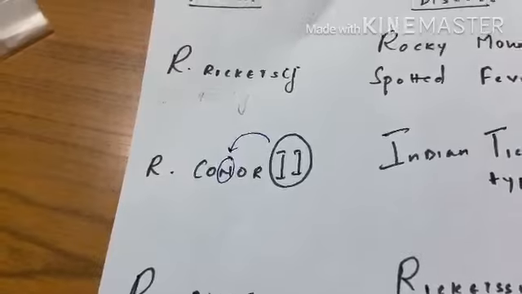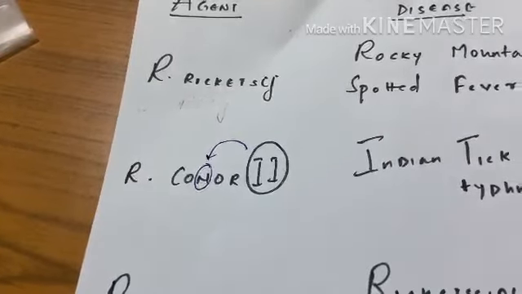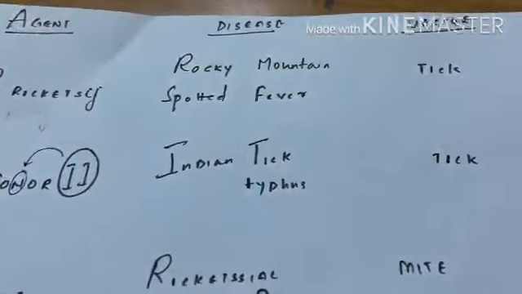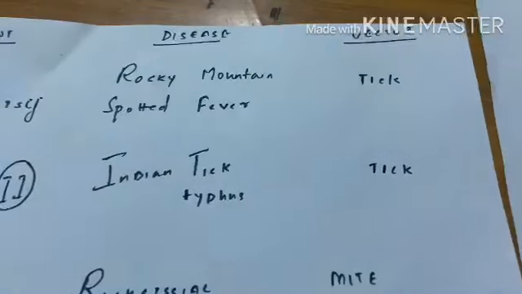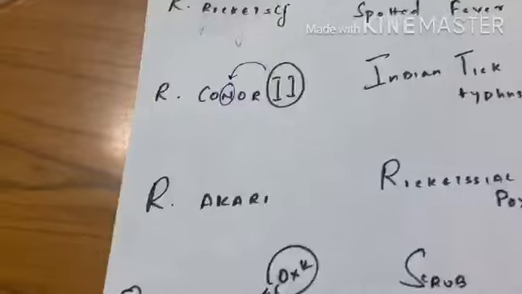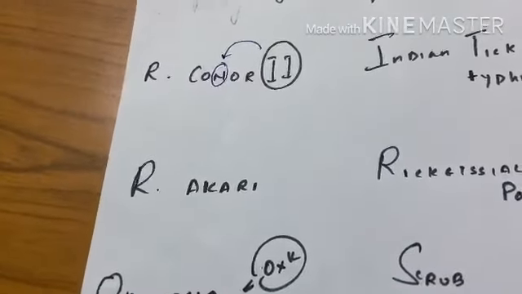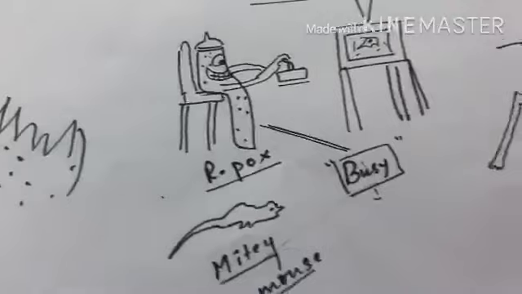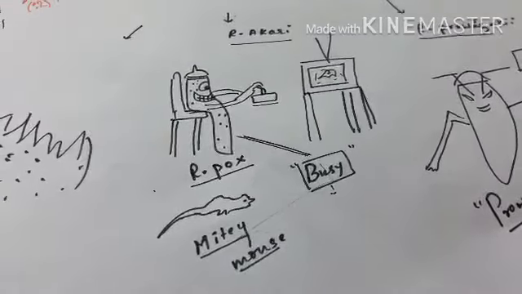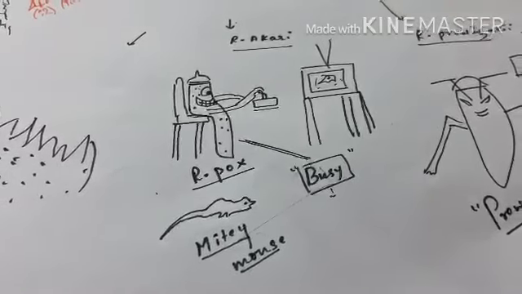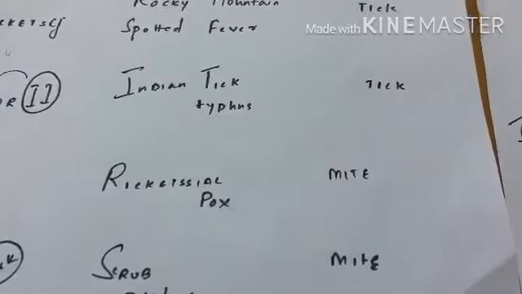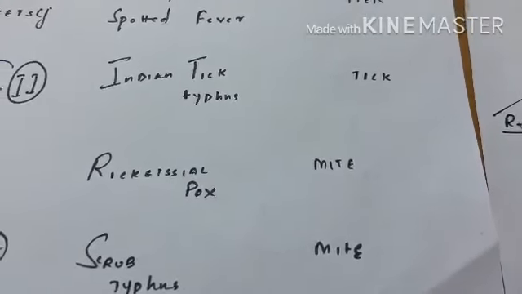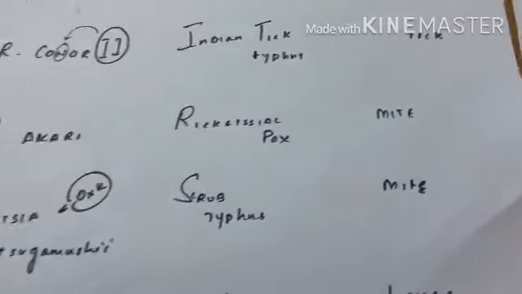body. Next, coming to Rickettsia conorii. The name Conorii contains IN, that is Indian tick typhus, and Indian tick typhus contains tick. So vector is tick. Then Rickettsia akari. Now you need to remember this diagram containing Akari playing video games with Mighty Mouse with pox on his body. So Rickettsia akari causes rickettsial pox through Mighty Mouse, that is mite. And the importance of busy I will explain to you later.